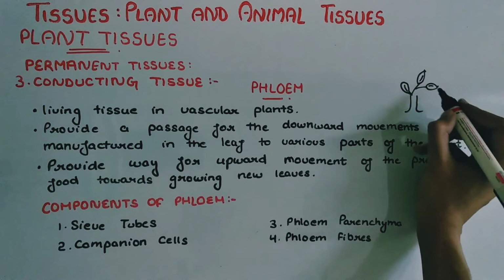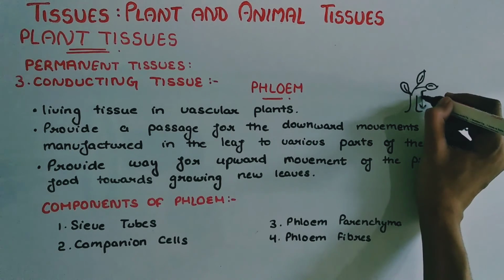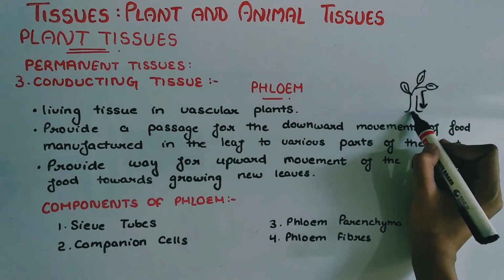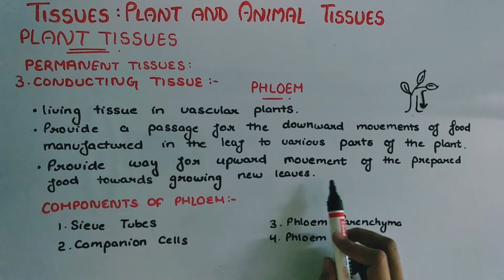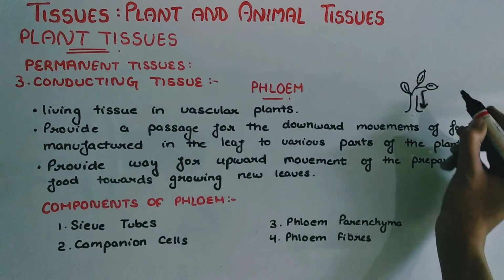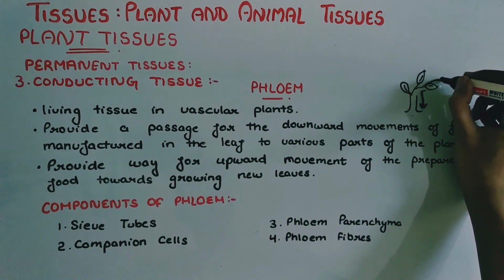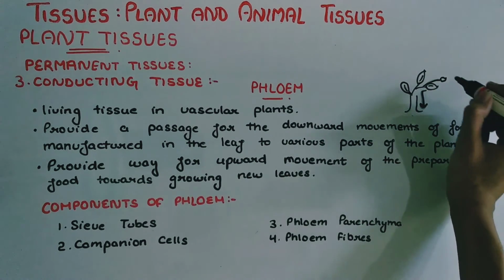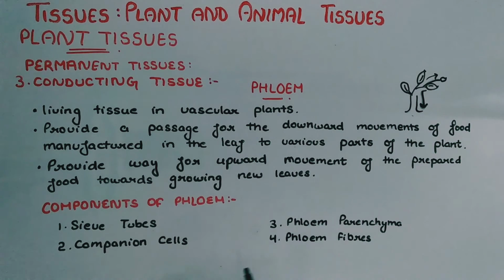It also provides a way for upward movement of the prepared food towards the growing new leaves.